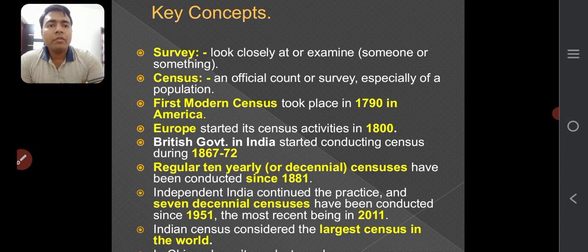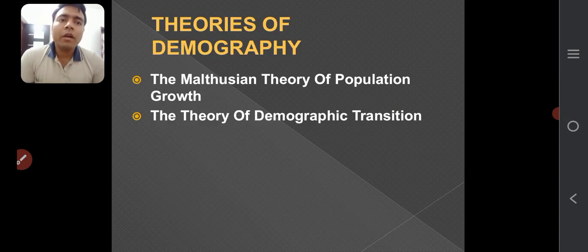Now let's see the further part. Theories of demography. We have two theories of demography. The first one is Malthusian theory of population growth, and the second one is theory of demographic transition. Malthusian theory of population growth talks about the counter effects of excessive population. He talks about two checks: positive check and preventive check. The second one is theory of demographic transition.